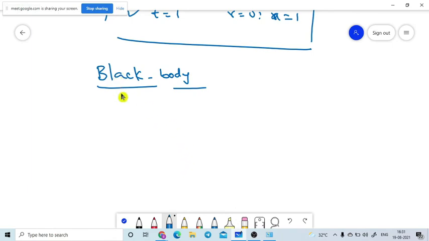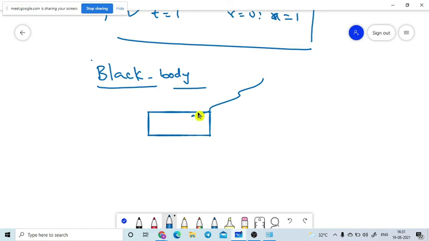So why is the name black body coming? What is the main idea of the black body? You may feel that black color is coated on the body, and that's why it is named the black body. It is not like that. So what does it mean? See, suppose we assume an ideal body.